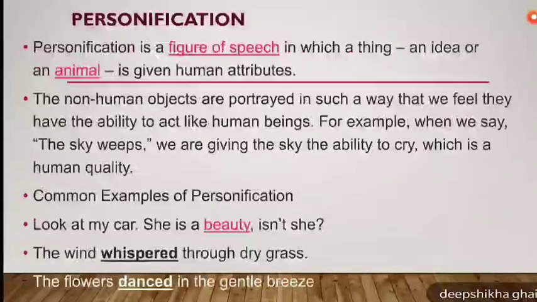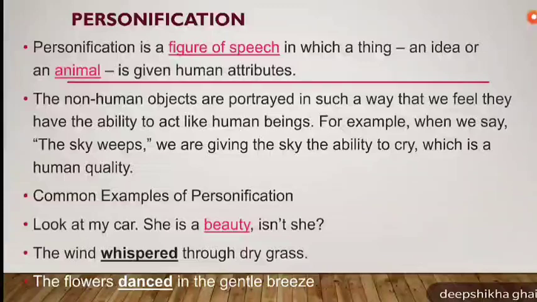Let's move to our next literary device, personification. As the name denotes itself, personification means putting an idea, an animal, or a non-living thing in place of a human being, or personifying, or giving human attributes, human characters to non-living things or animals.